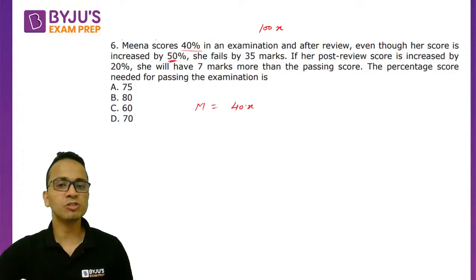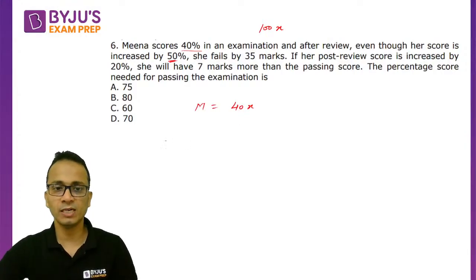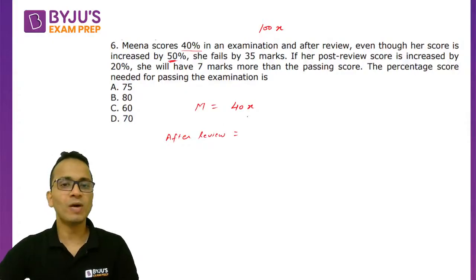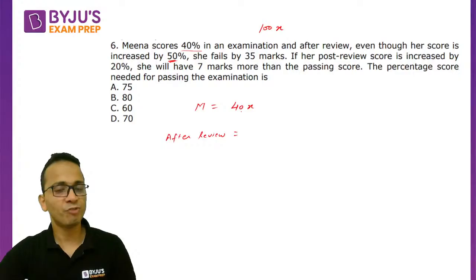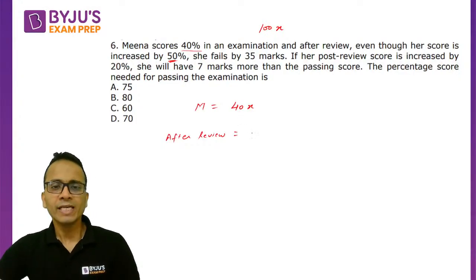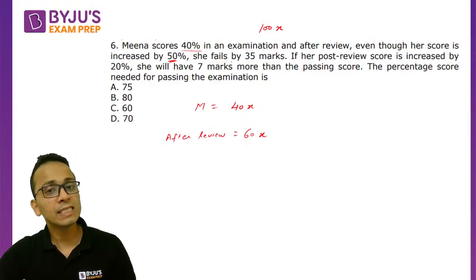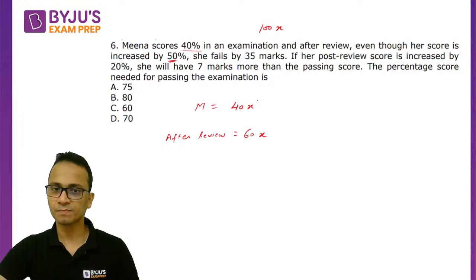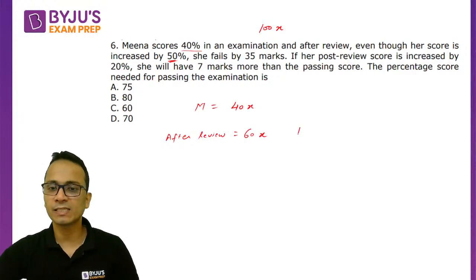So the score increased by 50%, so whatever 40x was, after review this value increased by 50%. What is 50% of 40x? It is 20x. So her score increased by 20x and it became 60x. She still fails by 35 marks. So 60x is less than the passing marks by 35.